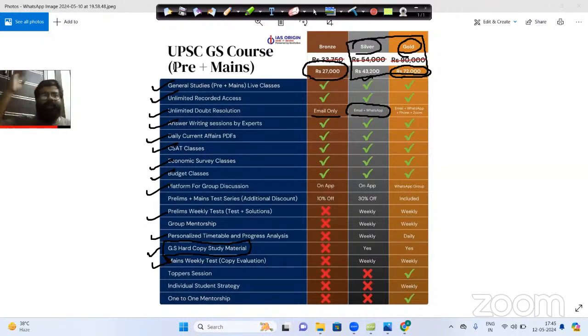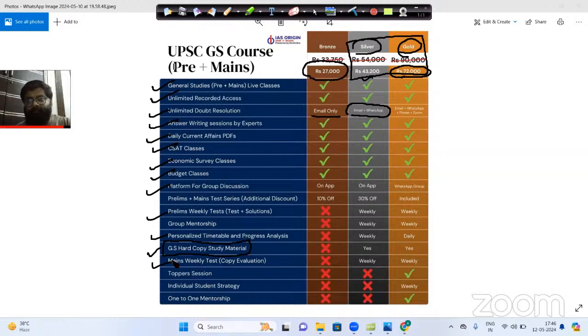You do not have to go anywhere else for the study material. IAS Origin will courier all the GS hard copy material to your permanent address where you live. We will be sending all the material to your place. You just have to sit at your home. You have to attend the live classes, watch the recorded access, and get guidance from the mentor, and we will be sending you the hard copy material, and you just stay at your home and study everything.